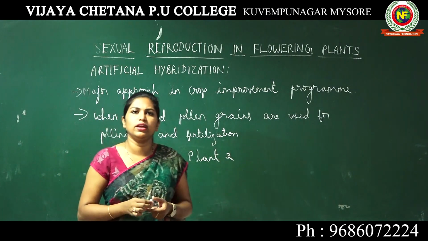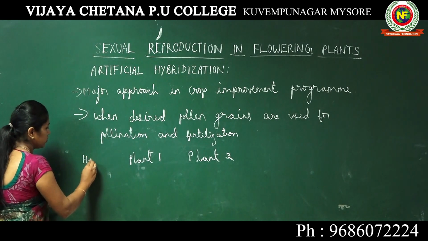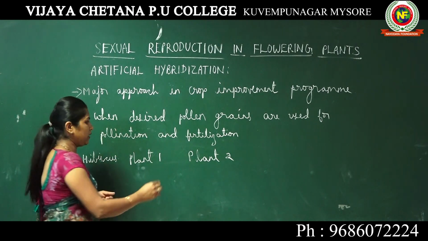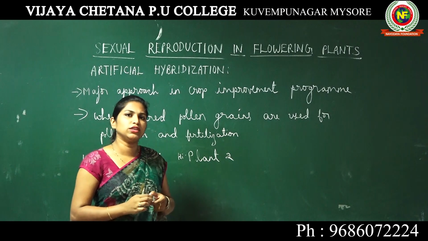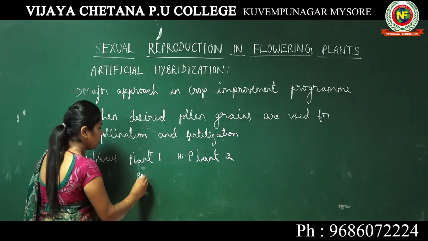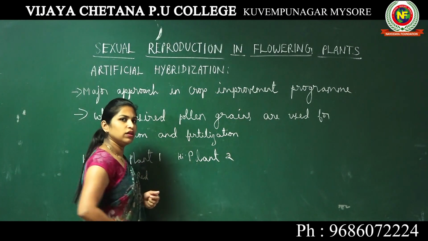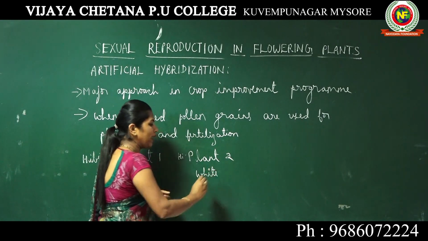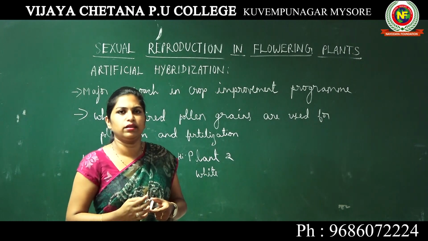If you want, you can take an example of hibiscus: hibiscus plant 1 and hibiscus plant 2. Imagine this plant is producing red colored flower, whereas this plant is producing white colored flower. This is just an example.